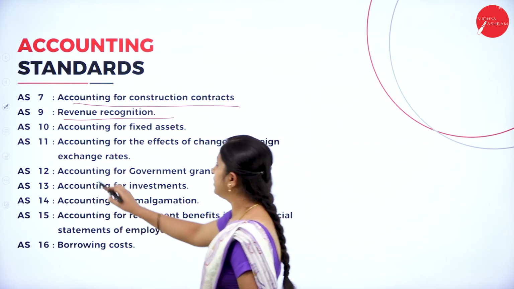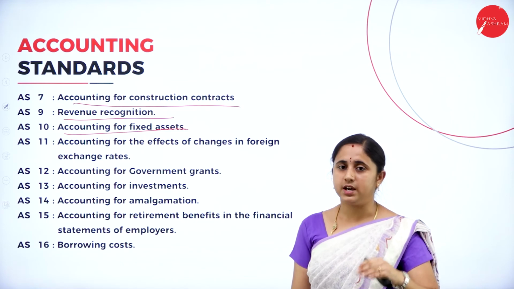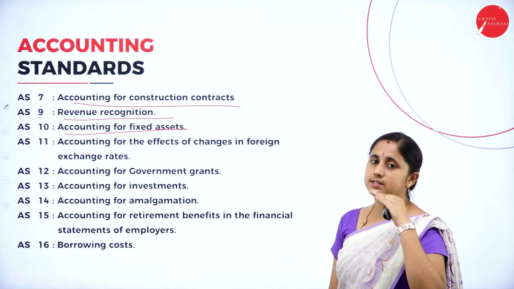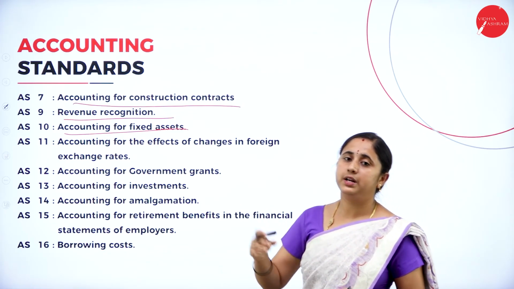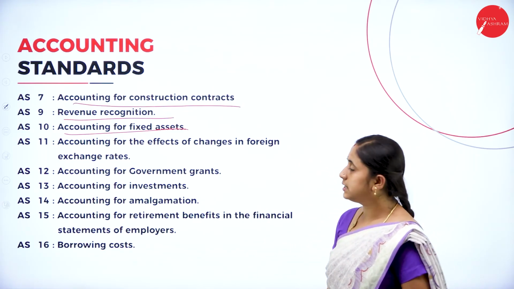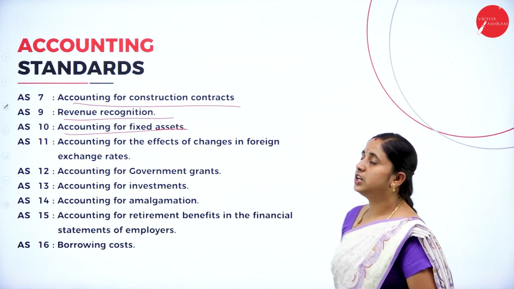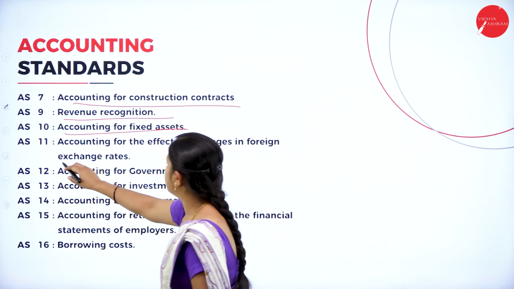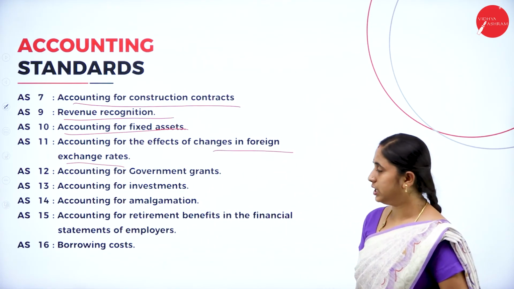Next, accounting for fixed assets, total fixed assets. You need to mention the fixed assets. Out of the total assets, how much is the fixed assets, and what all are the fixed assets? The amount for particular fixed assets, you need to give detailed information. Then accounting for the effect of changes in the foreign exchange rate. You need to give account for the changes in the foreign exchange.